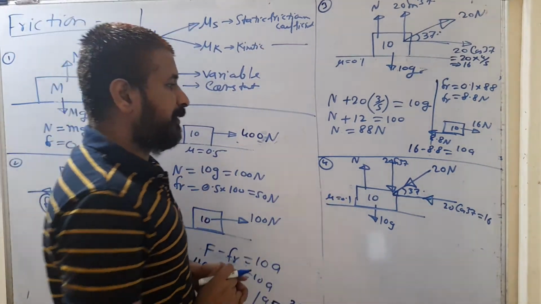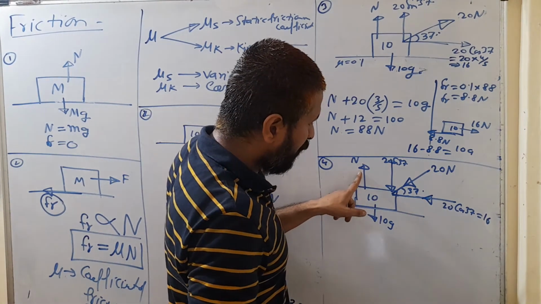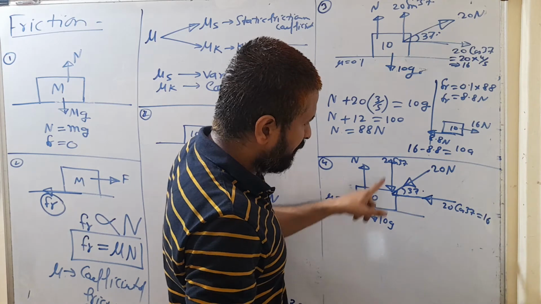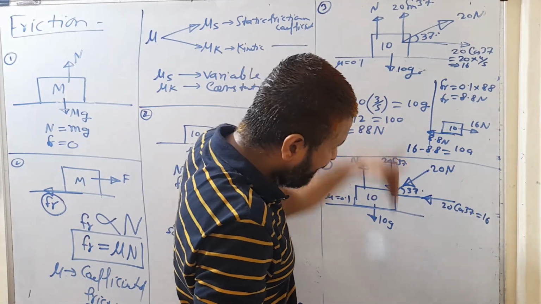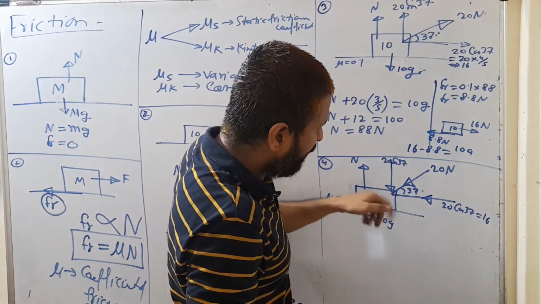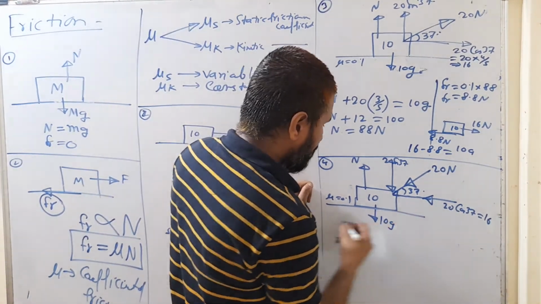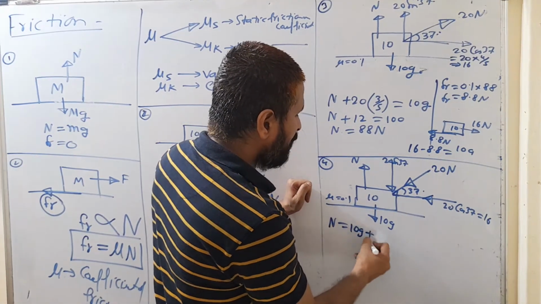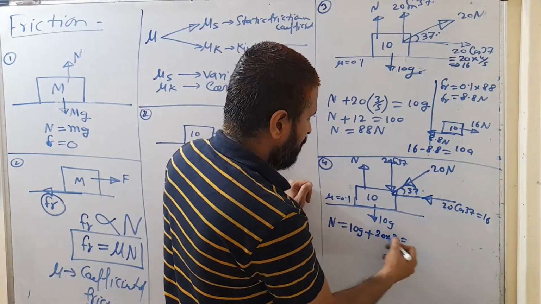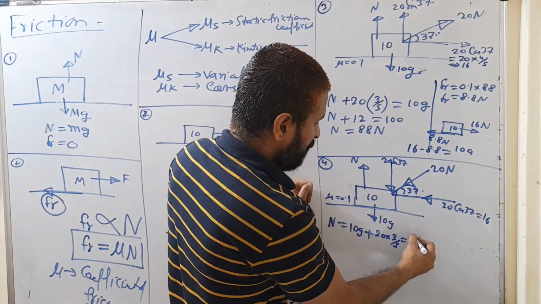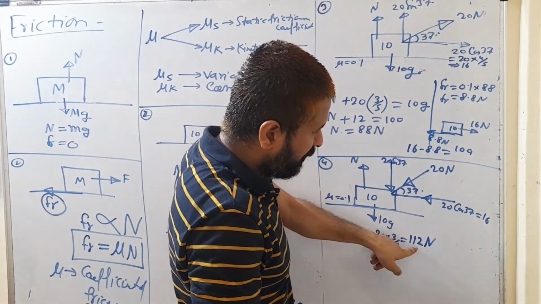Now in this case, what will happen? Normal is equal to this, because this normal is the upward force, and these two forces are in downward direction. The component of this force, 20 sin 37, increases the normal because it is acting in the direction of weight. So it is added with the weight, so overall normal reaction force increases. So in this case, what normal reaction force are we going to get? N is equal to 10 g plus this component, that is 20 into 3 by 5. So 100 plus 12, that is 112 Newton. So in this case, because of this applied force, normal reaction force increases.